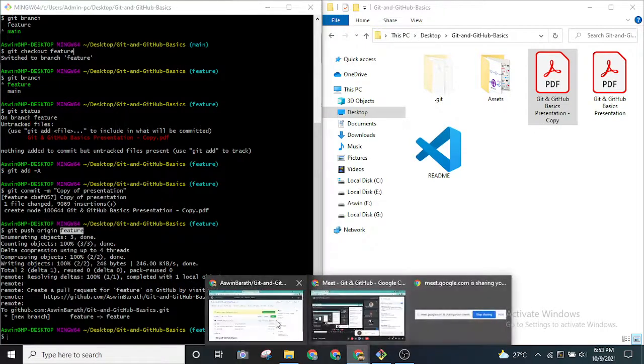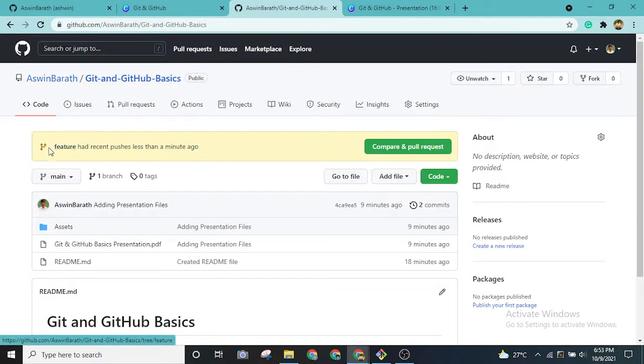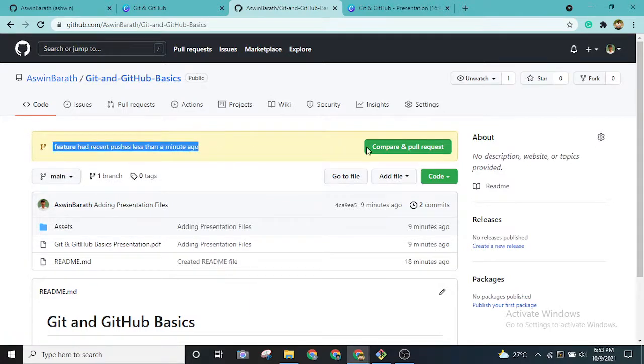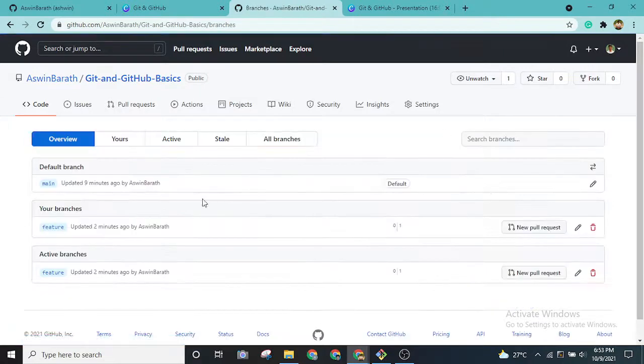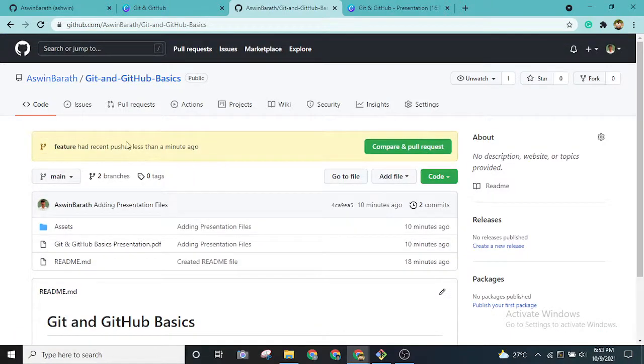branch, and I open the GitHub repository. As you can see, it is asking for compare and pull request. When I refresh it, there are two branches present in our remote repository. One is main and another is the feature branch, right? So let me go back. Whenever you push this feature, the remote repository will show this button called compare and pull request.